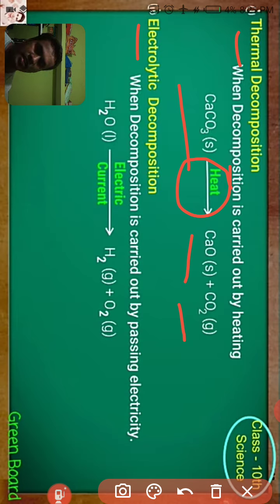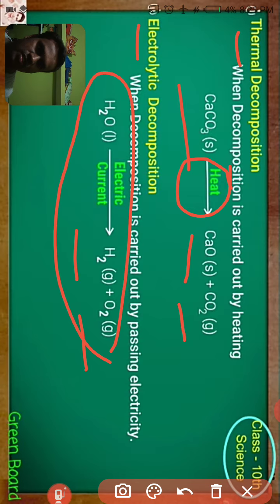Here we pass electric current into water, and it gives hydrogen and oxygen. So this reaction is carried out by passing electric current. The water molecule decomposes into hydrogen and oxygen gases by passing electric current. This is an example for